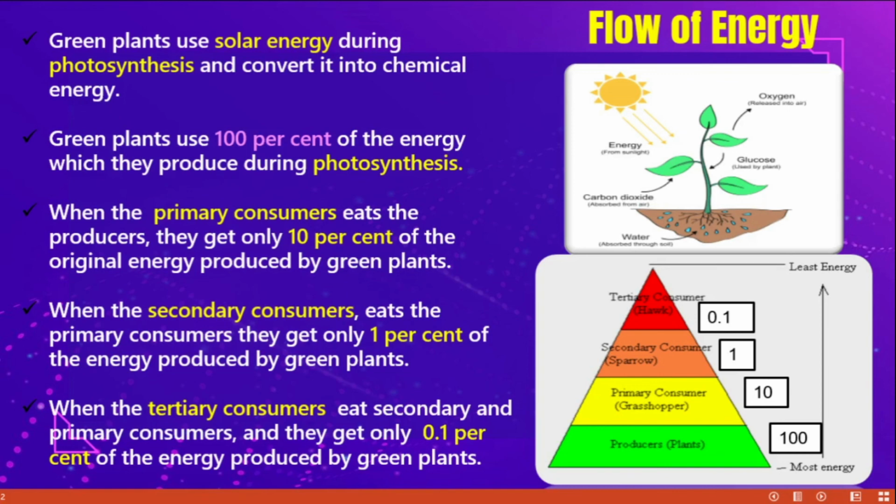When the secondary consumer eats the primary consumer, how much energy goes? Just 1% of energy goes to secondary consumers from primary consumer. When the tertiary consumers eat secondary consumers, just 0.1% of energy goes to tertiary consumers from secondary consumer. So the energy level gradually decreases from producer to tertiary consumers.